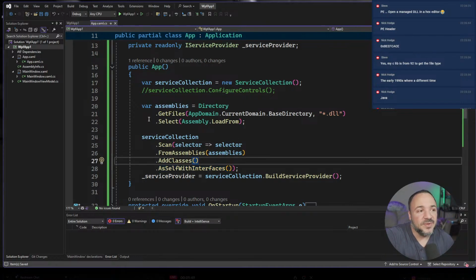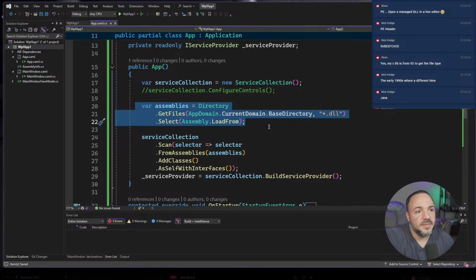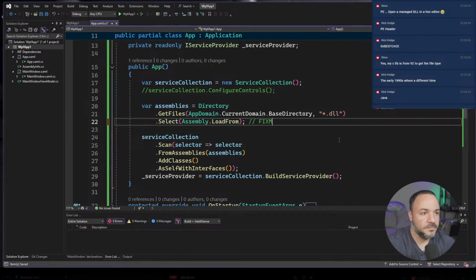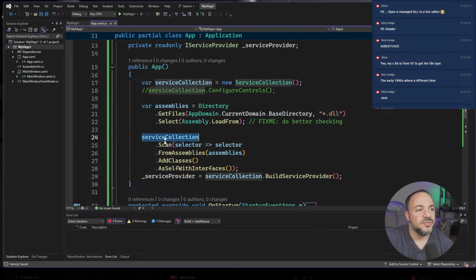But if we read what this is doing, it should be pretty cool, right? We're going to get the assemblies out of the running directory. Should put the comment back in here that we don't want to just do this. This is a very naive way to do it. But we will use scan coming from Scrutor as an extension method.